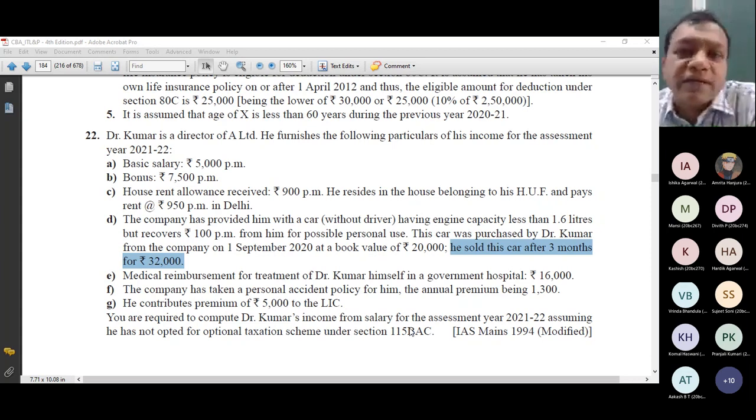That this 12,000 gain, the car which I purchased for 20,000, within 3 months I sold it for 32,000. I am making a gain of 12,000, but it is not taxed anywhere. It cannot be taxed as per the provisions. I am not supposed to include this 12,000 income because it is my personal asset. And if it is not jewelry, it is not a capital asset. And if it is not a capital asset, you are not supposed to include this income or loss at all. Whether it is loss or profit, it is of no use under the provisions of the Income Tax Act. If you have understood this point, please raise your hands.